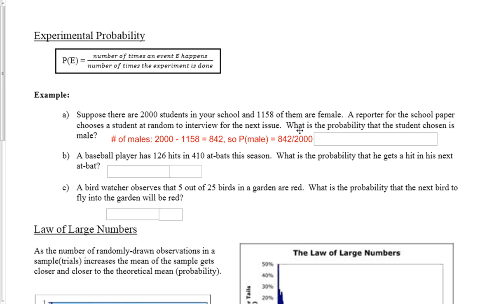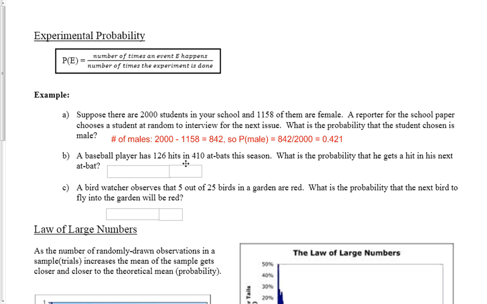So to calculate our probability, we would go 842 divided by 2,000. And there's two ways to leave your answer. You can leave it as a decimal or a fraction. Typically, when you do experimental probabilities, it's left as a decimal, and theoretical probabilities are left as a fraction. But in this case, you could leave it as either.